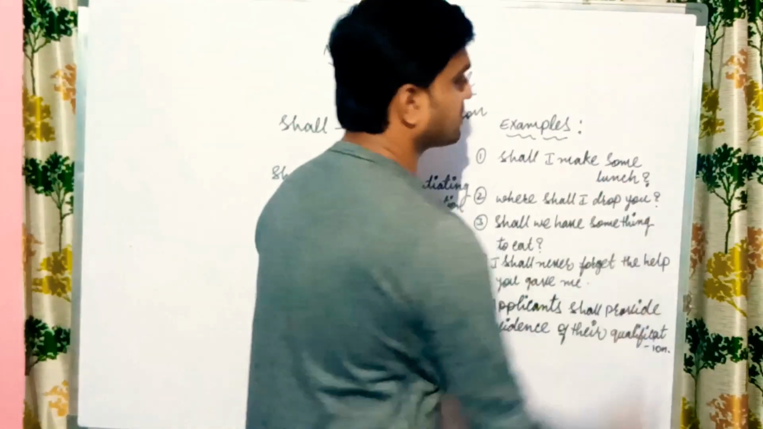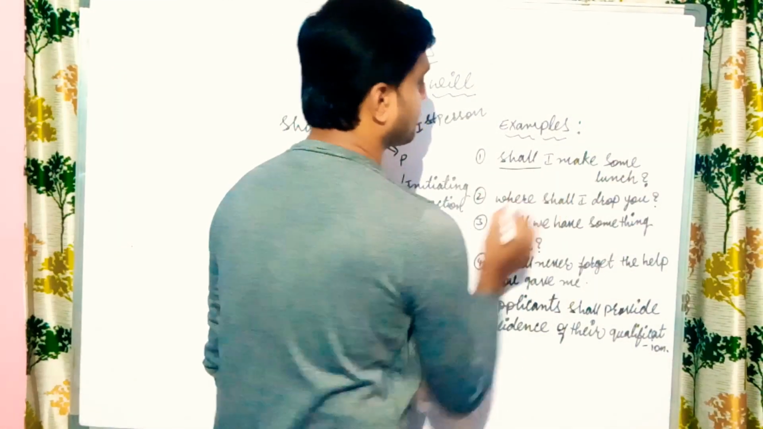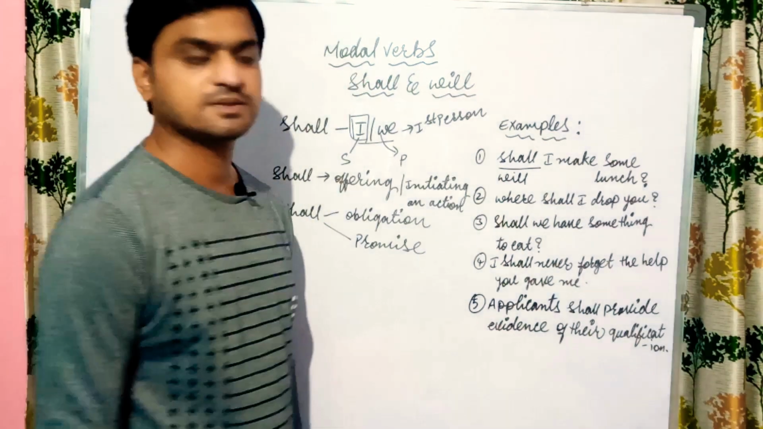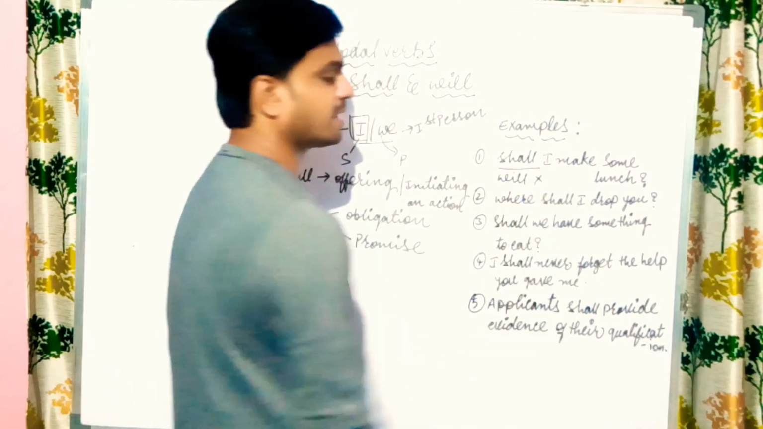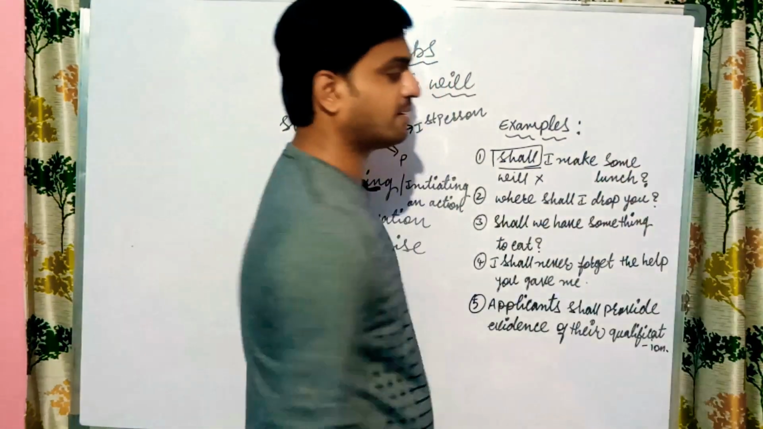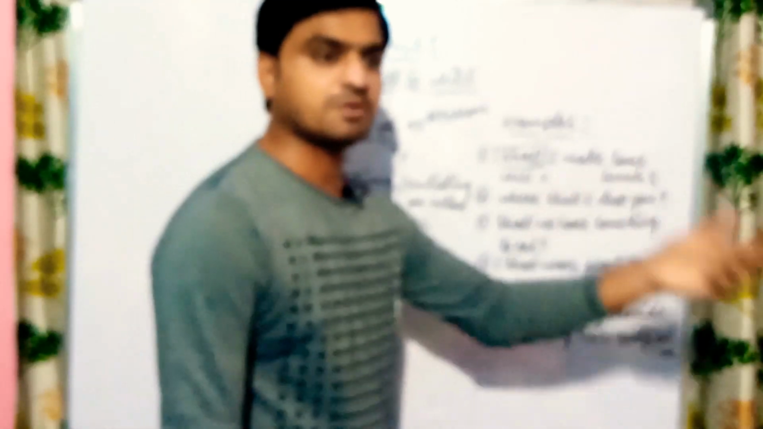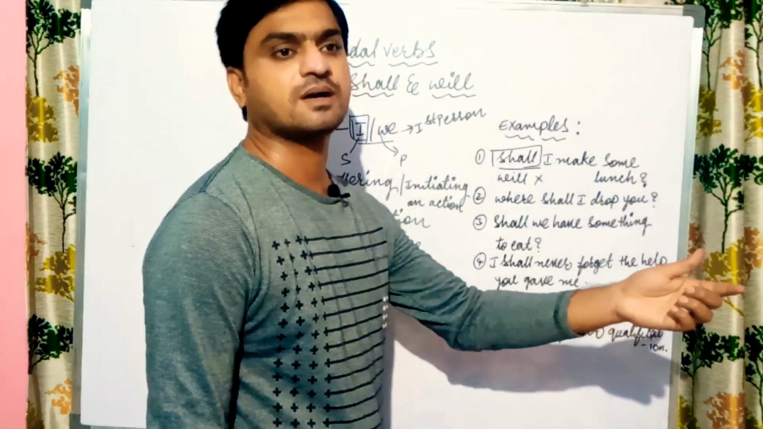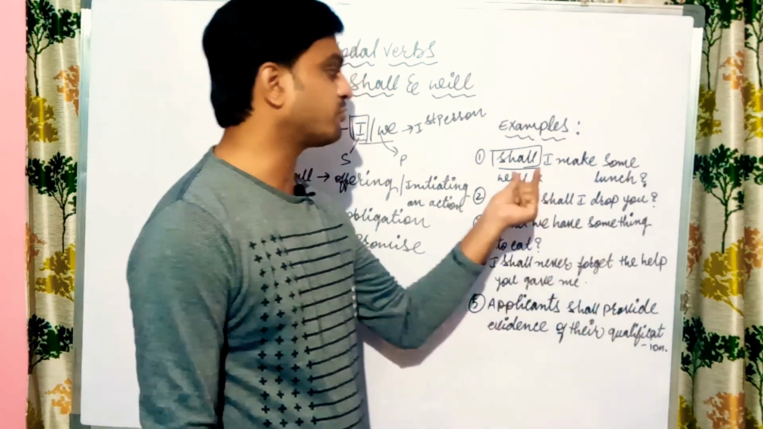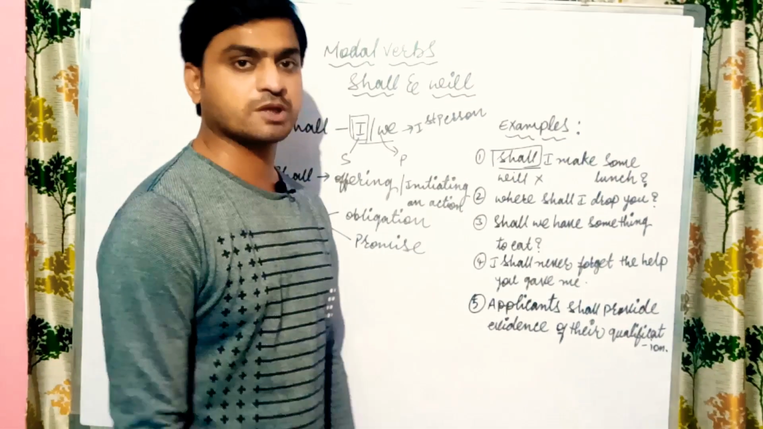So next, see the first example: Shall I make some lunch? Shall is there. Can I keep will here? Will I make some lunch? It is not suitable here. Here it is an offer. You are offering to some people and asking, are you feeling hungry? If you are, then I am ready to prepare. So you are offering them. So shall is the correct word in place of will.